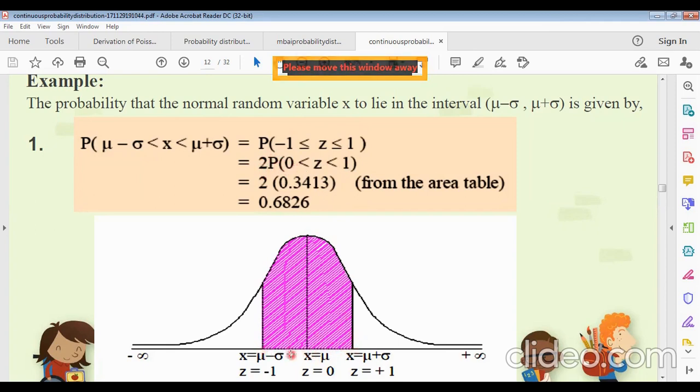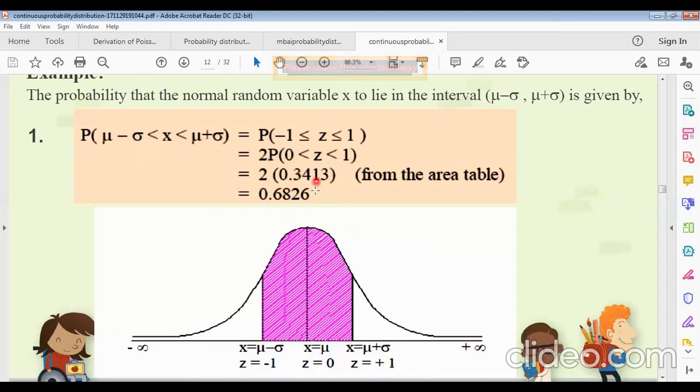This total area will be 2 times the 0 to 1 probability. Now for 0 to 1, from the area table, there is a normal distribution table in any book or on Google that you can search. The table value for 0 to 1 will be 0.3413. So the total area will be 2 times that, 0.6826.